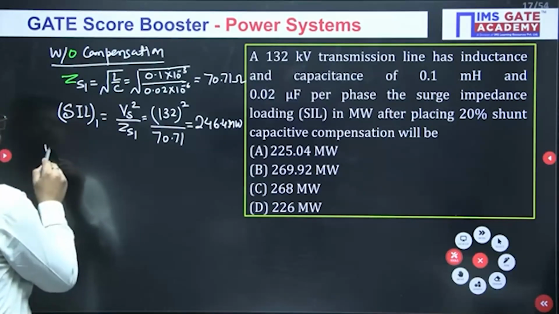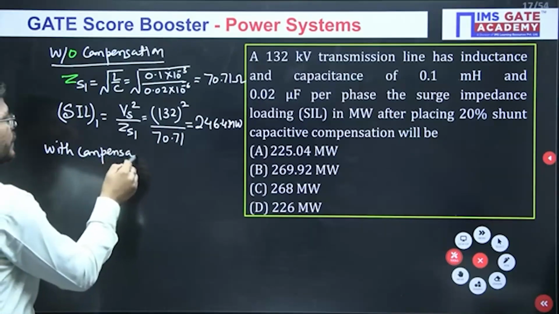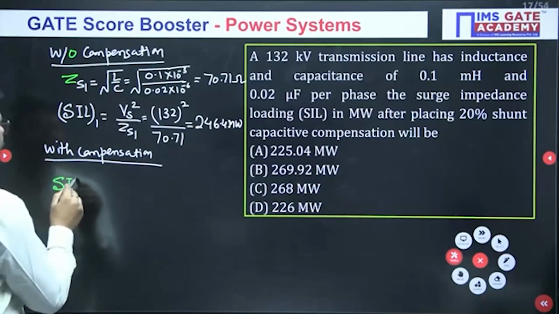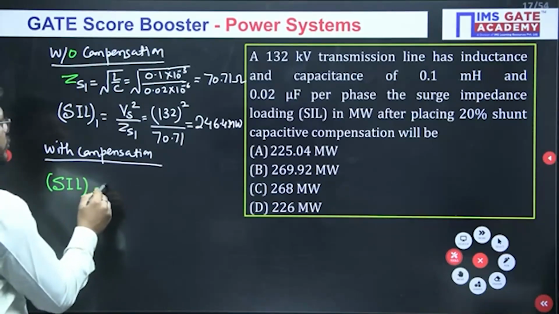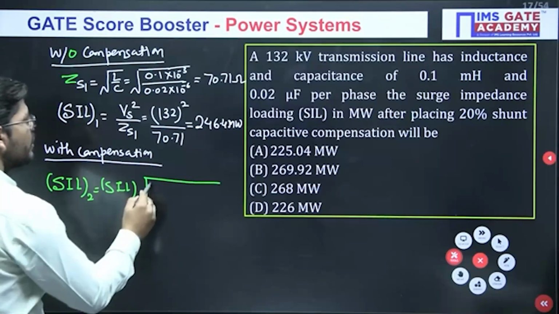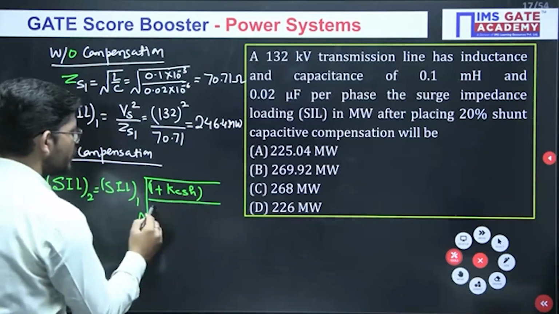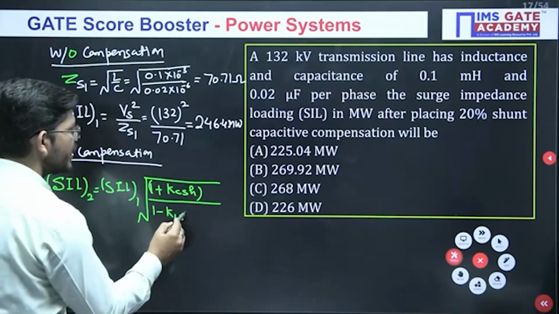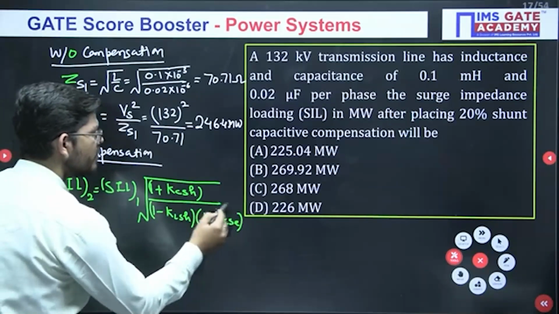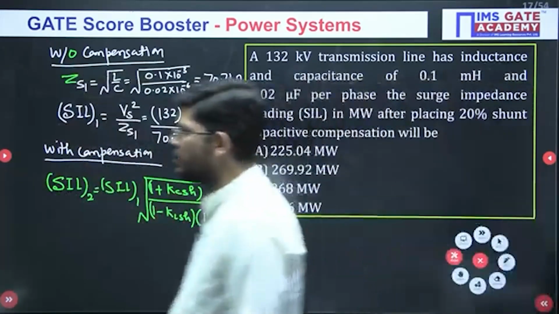Now what will happen with compensation? With compensation, the new SIL will be equal to the old SIL times the square root of 1 plus KCSH upon 1 minus KLSH and 1 minus KCSE. This is the formula that you have to use here.